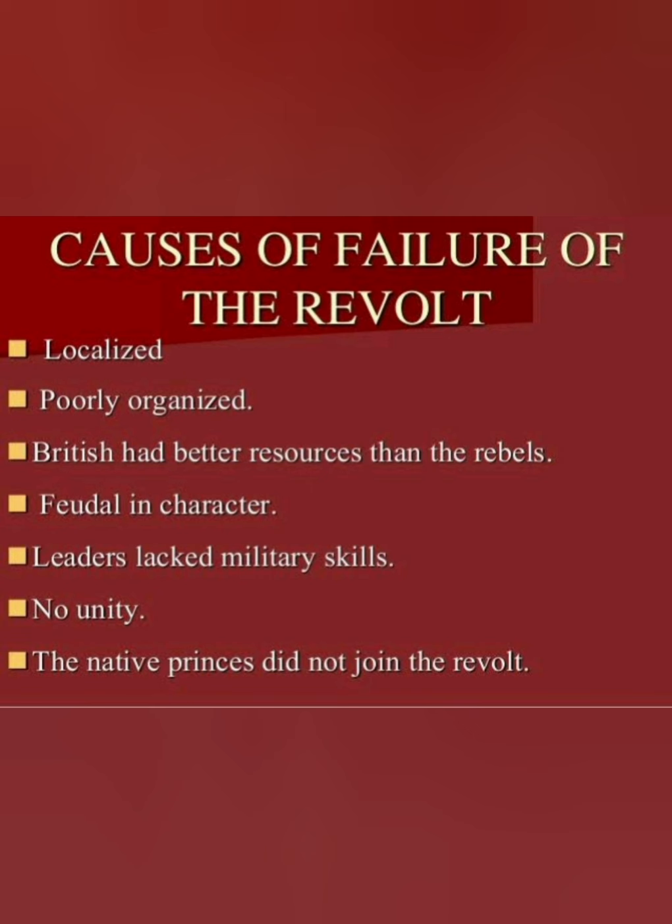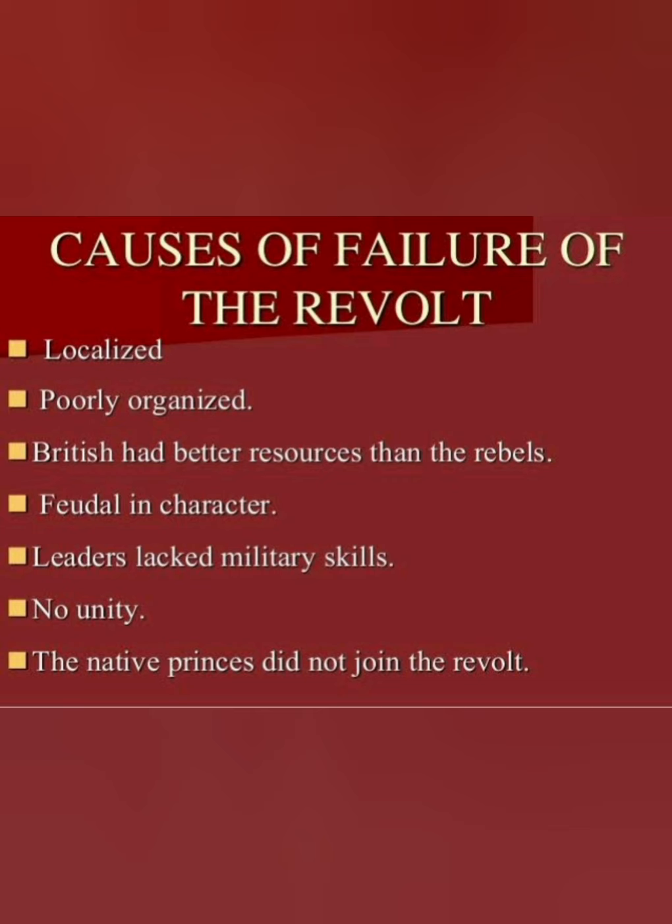One of the main important reasons for the failure of the rebellion was absence of central authority. There was no common agenda that united the individuals and the aspirations of the Indian princes and the various other feudal elements fighting against the British. In the end, the rebellion was brutally suppressed by the British army.